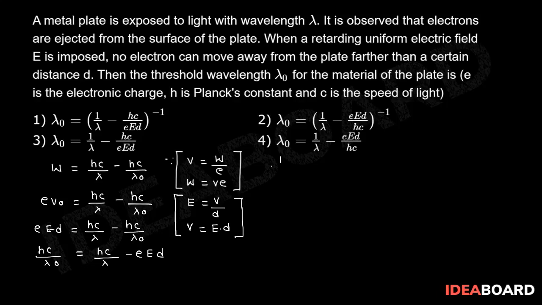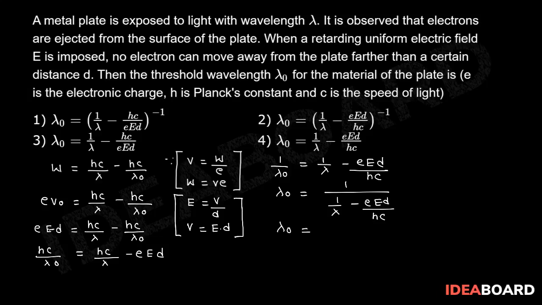Therefore 1 by lambda naught is equal to 1 by lambda minus eEd by hc, or lambda naught is equal to 1 by lambda minus e into capital E into d by hc, or lambda naught is equal to (1 by lambda minus eEd by hc) whole power minus 1.